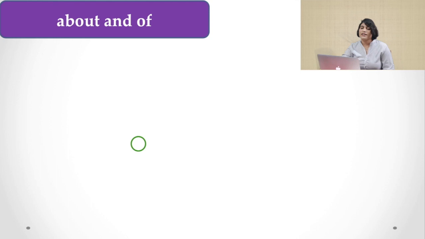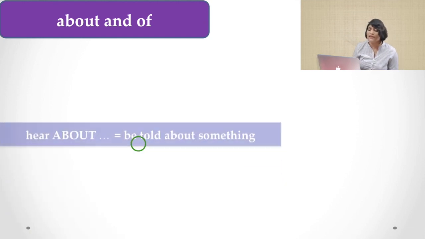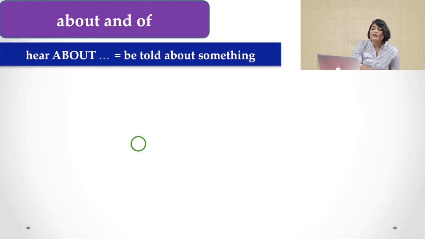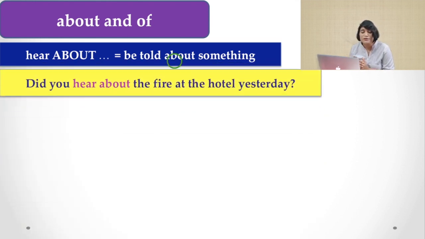First, I am going to tell you about two prepositions that are about and of. Here, I am going to tell you how we use these two prepositions with hear. Okay, here about means to be told about something. When we are told by someone about something, we use hear about.